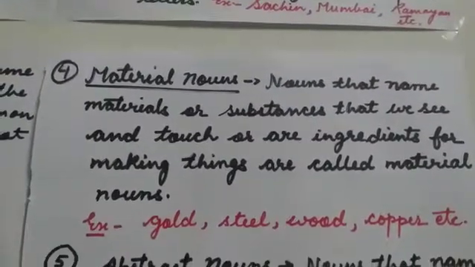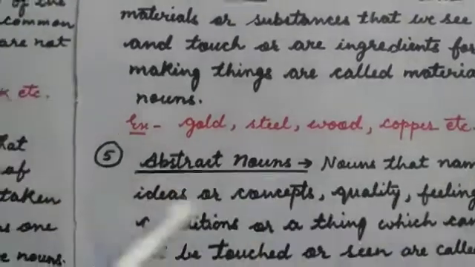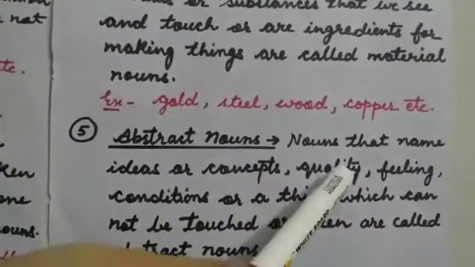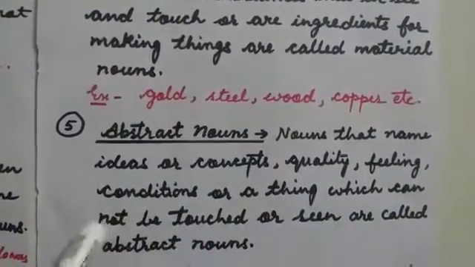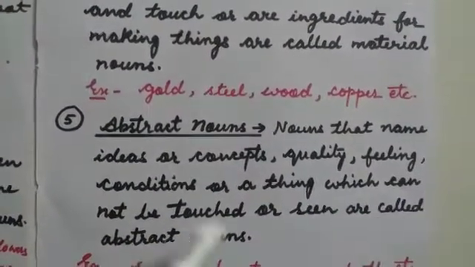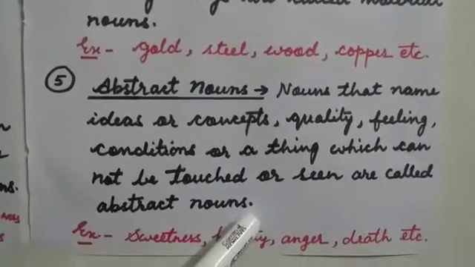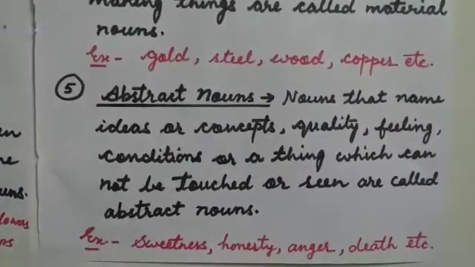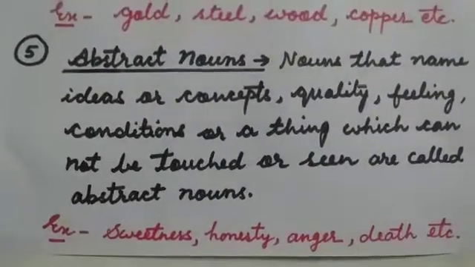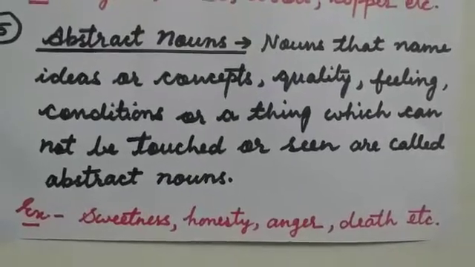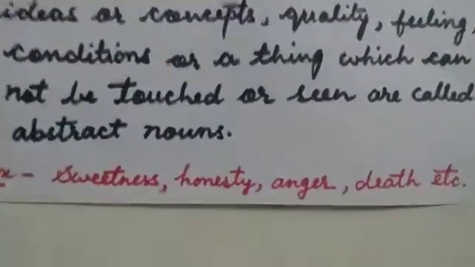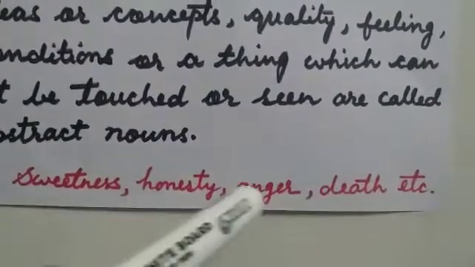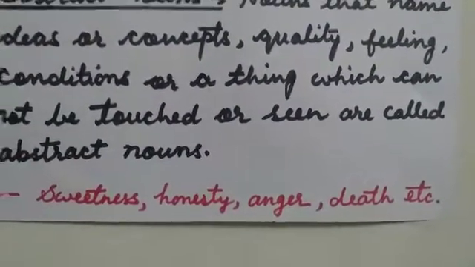Now the last one, abstract noun. Nouns that name ideas or concepts, quality, feeling, conditions or a thing which cannot be touched or seen are called abstract nouns. It means the nouns that denote the quality, feeling, conditions, ideas of a person or a thing which cannot be touched are called abstract nouns. For example, sweetness, honesty, anger, death and so on.